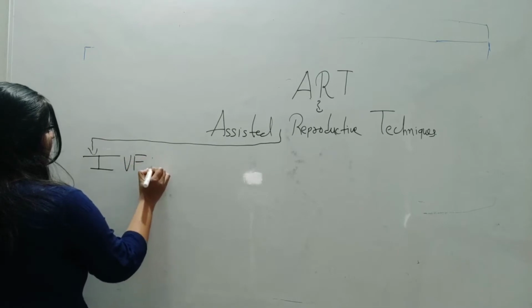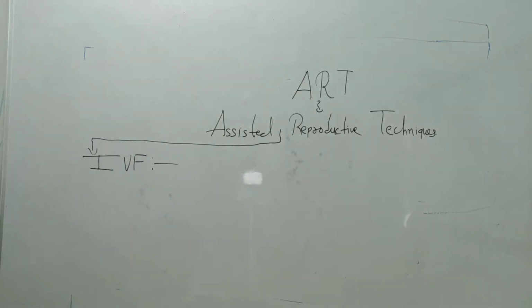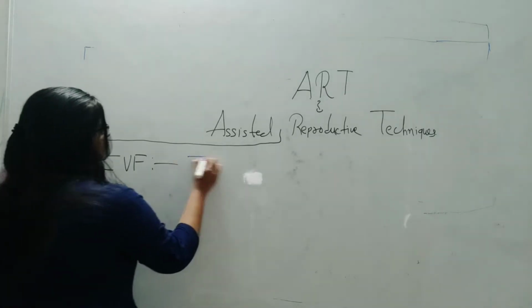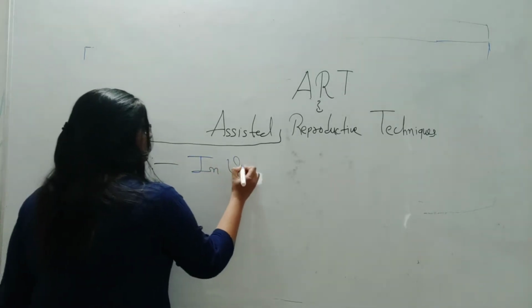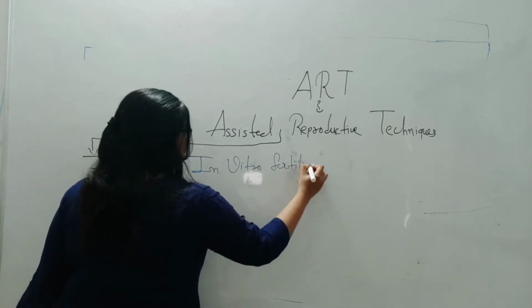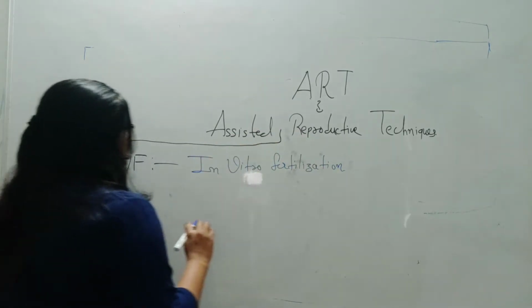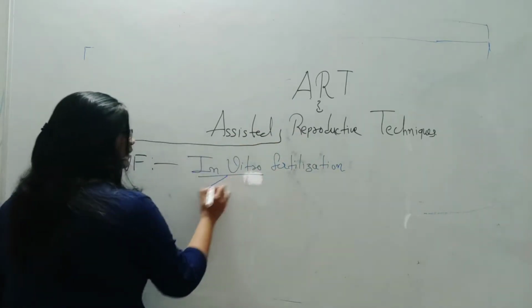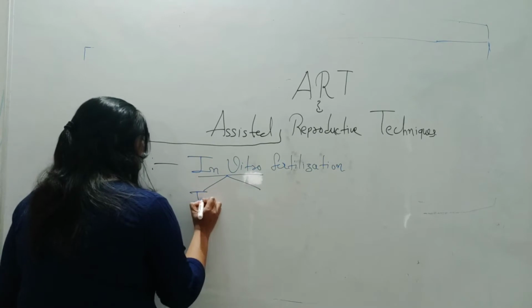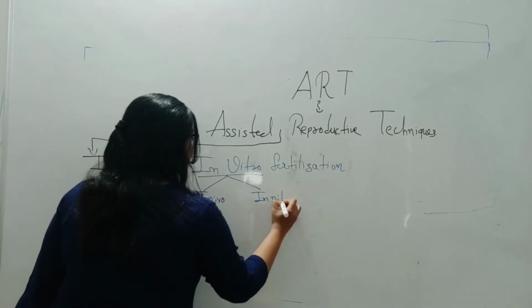Definitely you must have an idea about the full form of IVF. IVF means in vitro fertilization. There are two terms in biology: one is in vivo and another is in vitro.